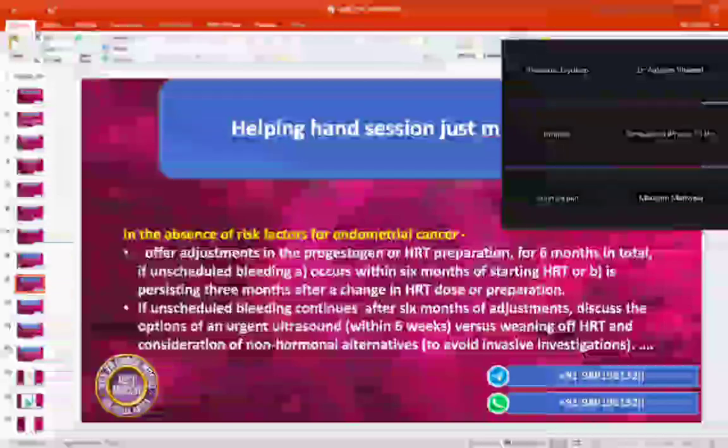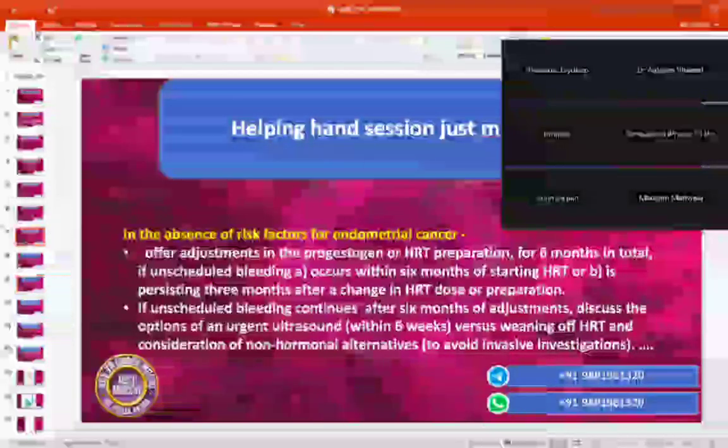Clear, everyone? Now, a patient is coming with low risk for endometrial cancer. Offer adjustment in progesterone or HRT for 6 months in total, if unscheduled bleeding occurs within 6 months of HRT and if it persists 3 months after a change in HRT. So this is within 6 months, so you do not get confused. What is the absolute indication?